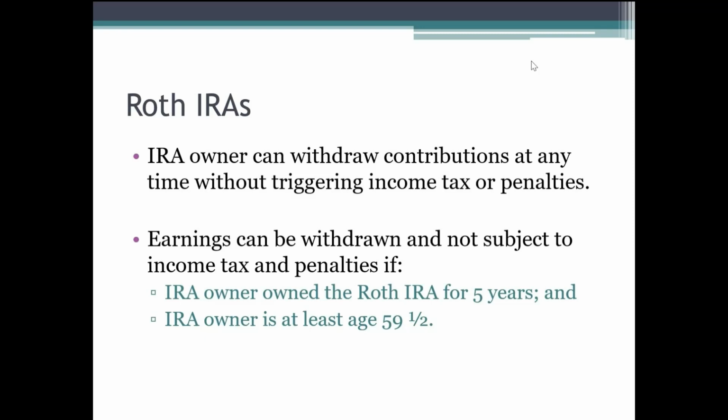Many times in a plan, you'll see an individual have both a Roth IRA and a traditional IRA, because we want to use the after-tax dollars to get the benefit of being able to withdraw the appreciation, the earnings. But you may also have a traditional IRA as a companion so that those assets will appreciate on a tax-deferred basis.